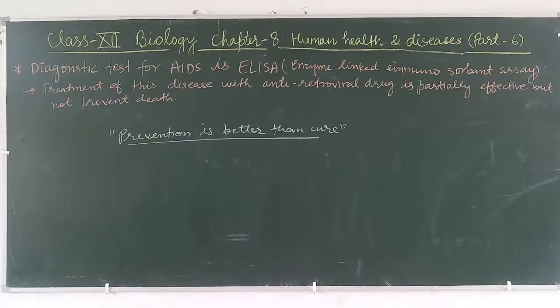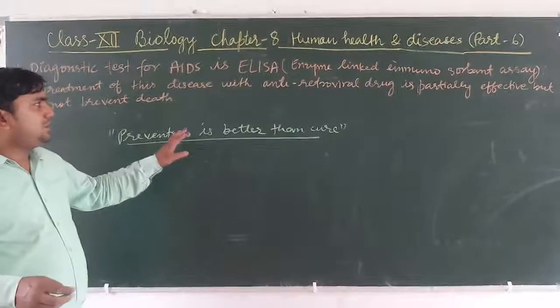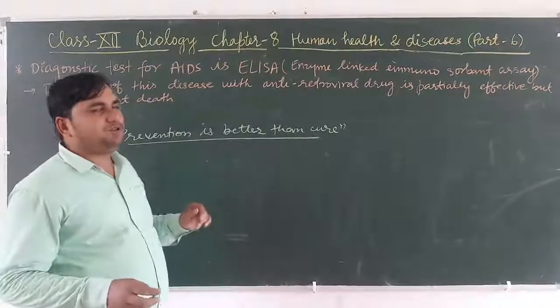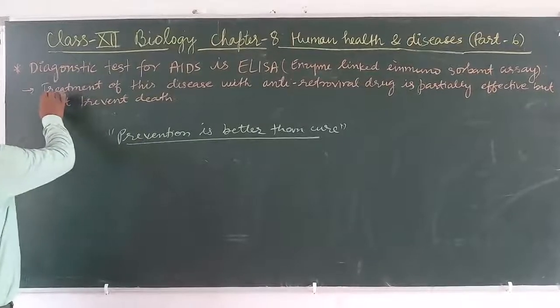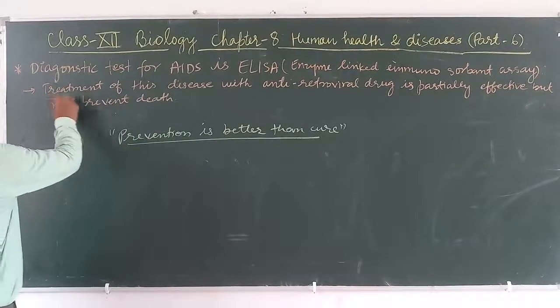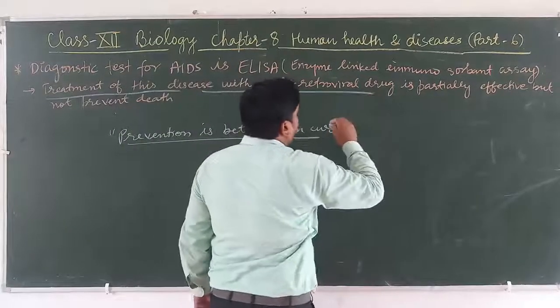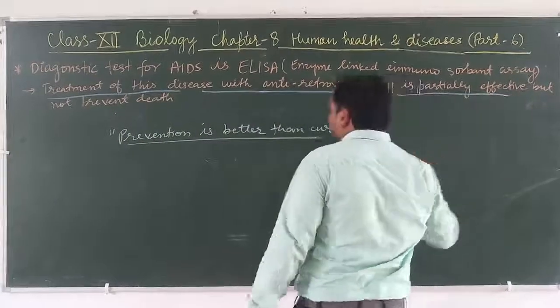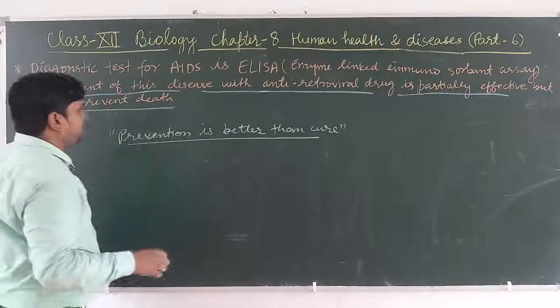And the last one is the diagnostic test for AIDS. ELISA is used, which is enzyme linked immunosorbent assay. Treatment of this disease with antiretrovirus drugs is partially effective but does not prevent the death of human beings.